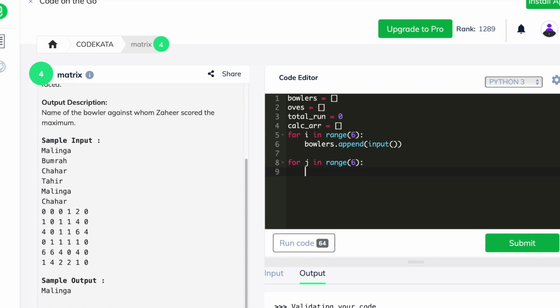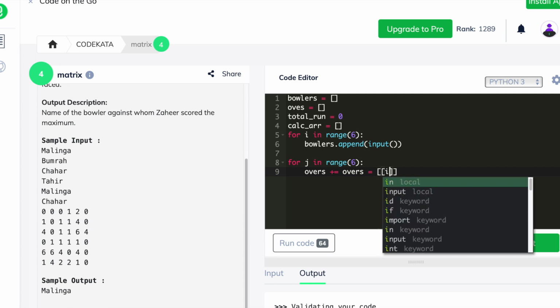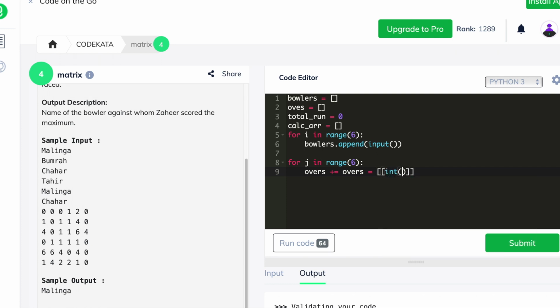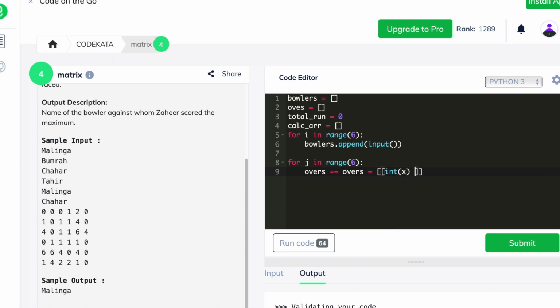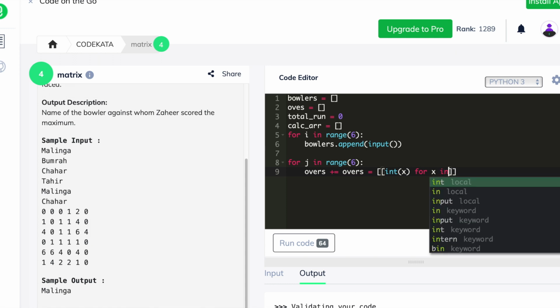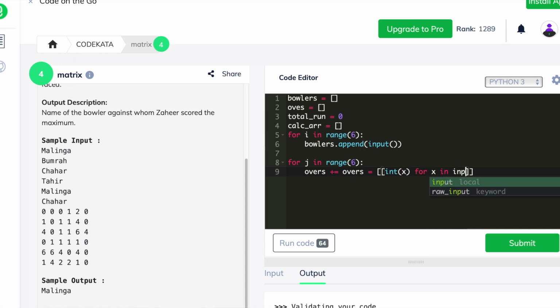In order to input the name of the bowlers, we use a for loop in range of 6 as we notice that the total lines consisting of the name of bowlers is 6. Hence, for i in range of 6, we append each line and store the data in the list bowlers. In a similar manner, while obtaining the input of the overs, we follow a new approach of incrementing the list with a nested for loop which splits each run scored in an over and appends individual value.